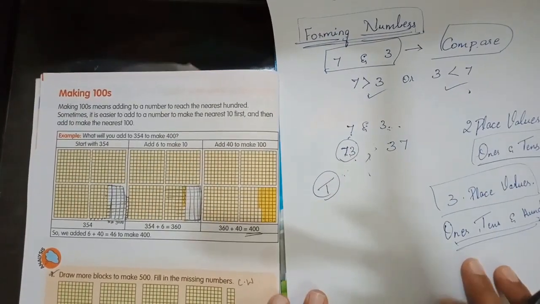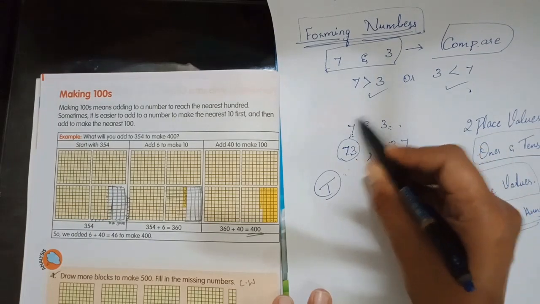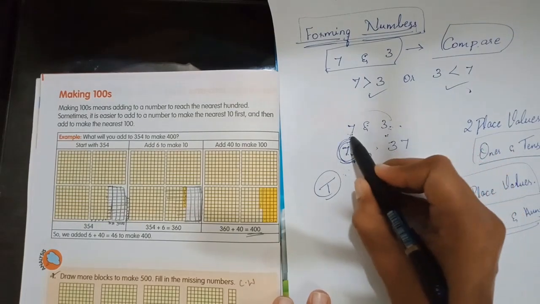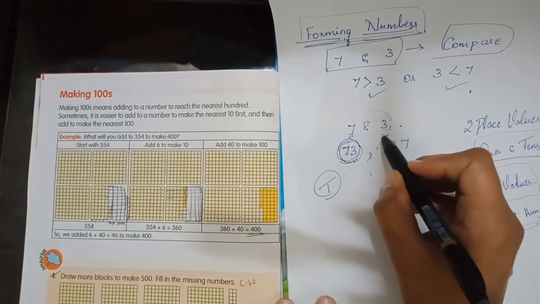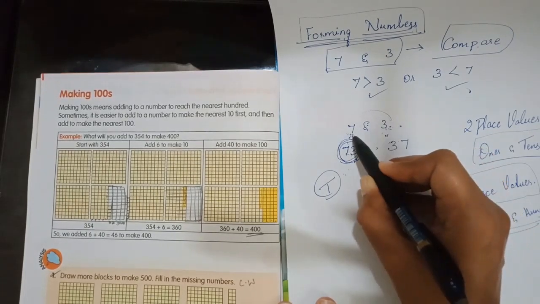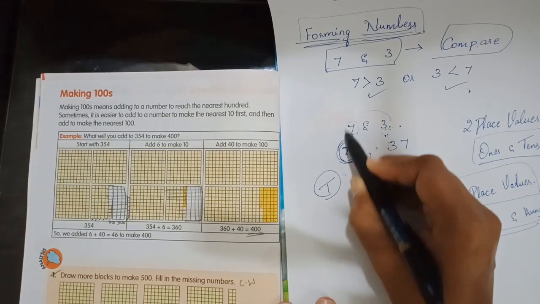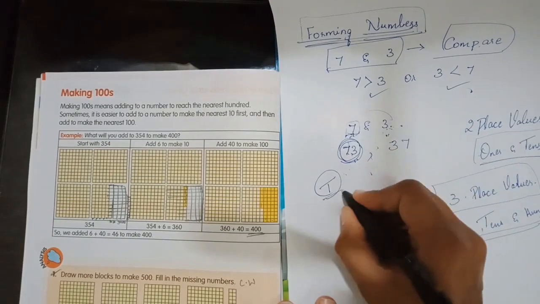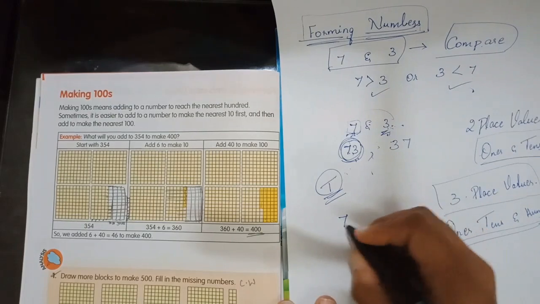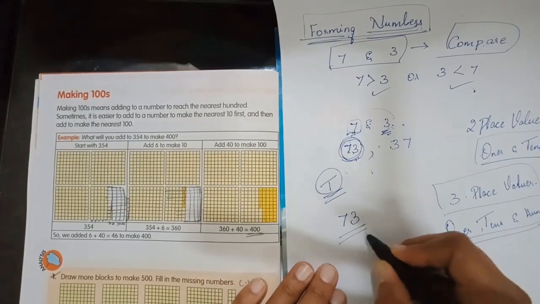So, now, when I ask you to form the greatest number by using these two numbers, you will tell 73. Why? Because which is the bigger number, 7 or 3? It is, of course, 7. 7 is greater than 3. And which is the highest place value? Tens. So, 7 should be put in the tens place. So, 7 is in the tens place and the smaller number is in the smallest place value, that is ones place. So, that time we will get the biggest number.